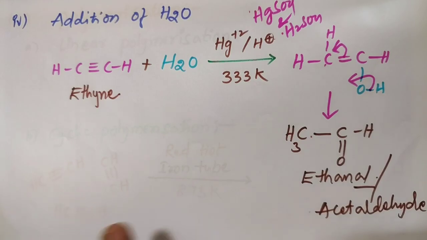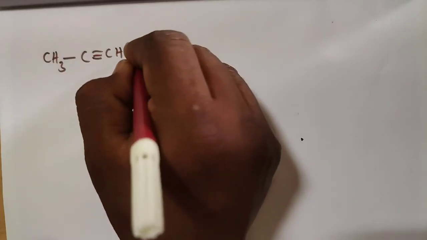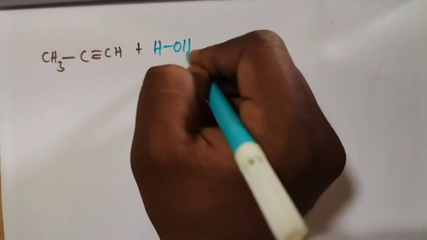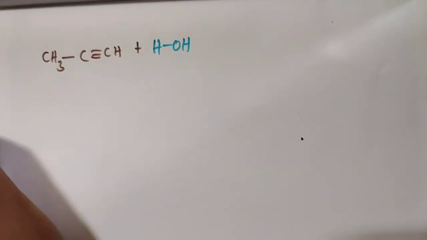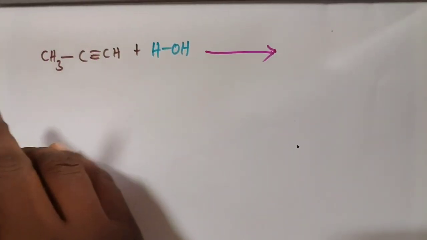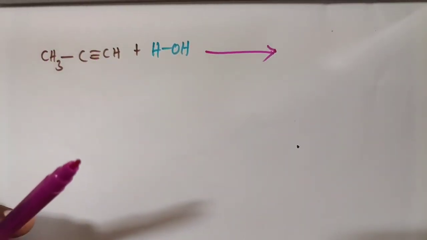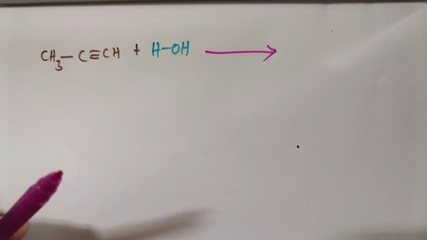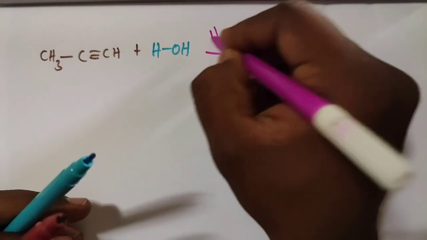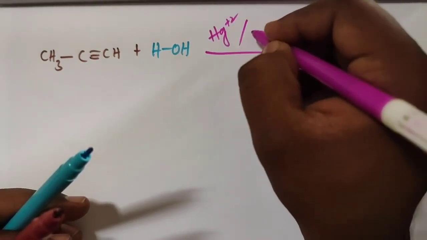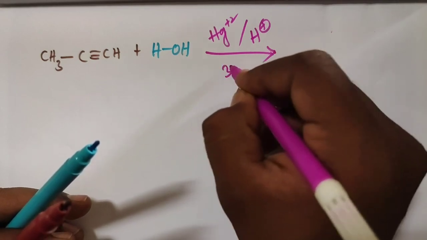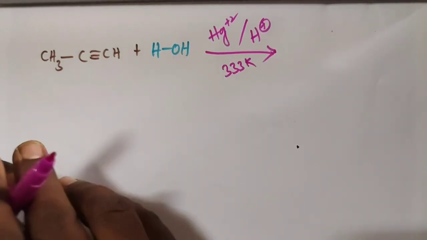Acetaldehyde is the product. An unsymmetrical alkyne reacts with H2O in the presence of HgSO4 and dilute H2SO4 under 333 Kelvin temperature.